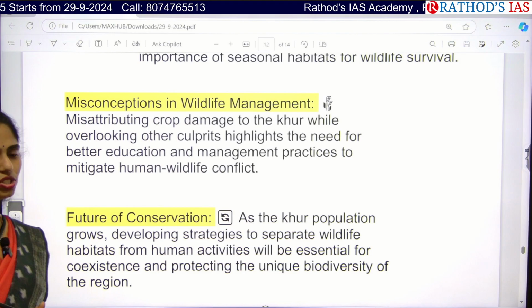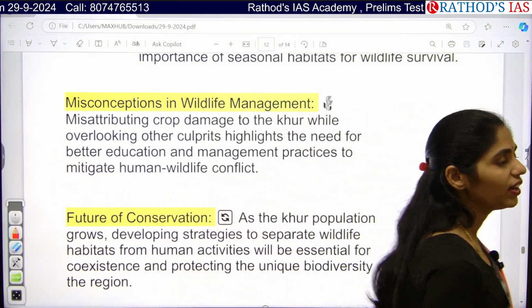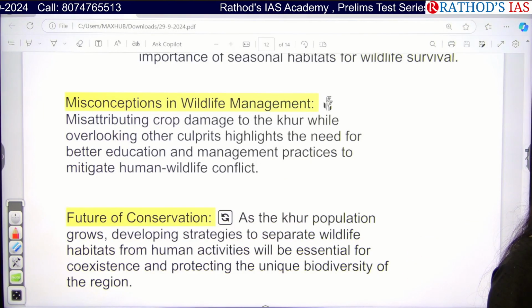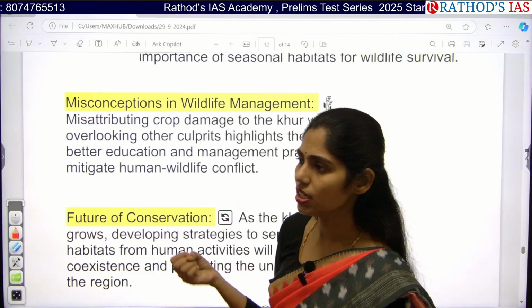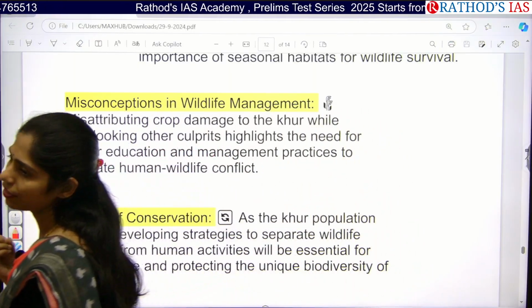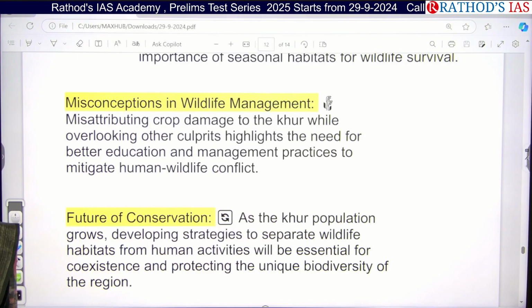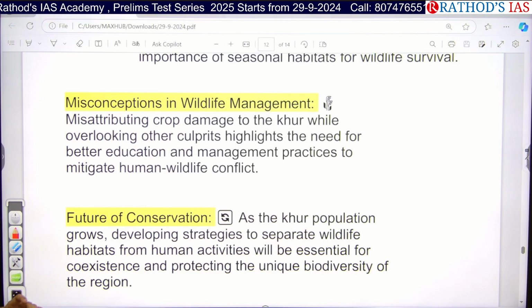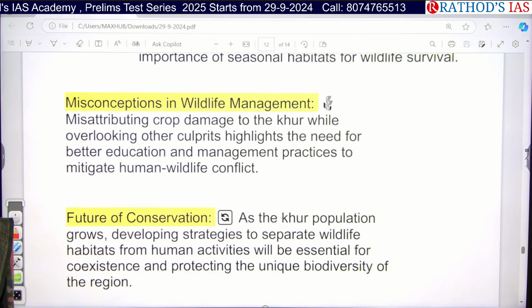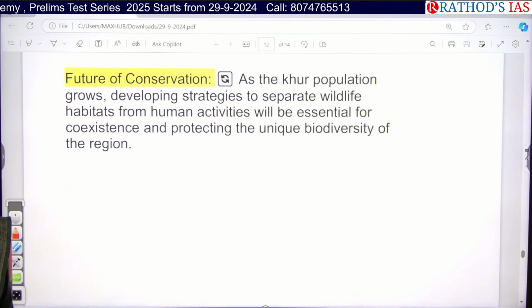Actually, this wildlife is mainly herbivorous. They feed on grass. Whenever this region becomes desert, will they get proper food? No. In the monsoon, at least because of rain, we can see the availability of grass to some extent in this region. So local people need better education, better community engagement, and better management practices to mitigate this human-wildlife conflict. And we have to focus on the future of conservation.